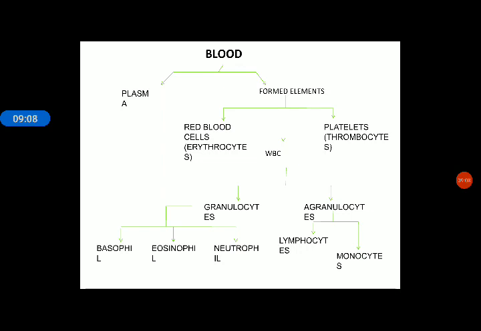Next, WBCs also possess cells which do not have granules in them, so they are termed agranulocytes. Agranulocytes are of further two types: lymphocytes and monocytes. So WBC is mainly divided into two major categories on the basis of the presence of granules. If granules are present, granulocytes. If granules are absent, agranulocytes.